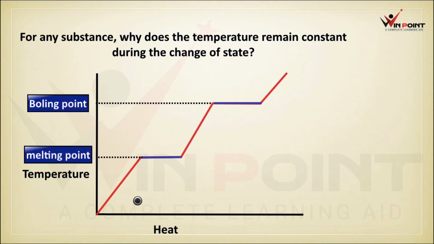We are taking a solid. The solid is converting into liquid. First, the temperature of the solid is increasing. At the melting point, it is converting into liquid, which means the temperature remains the same. After that, it is converted into liquid. Then again, the temperature is increasing. At the boiling point, the temperature remains the same while the liquid is converting into vapor. Then again, the temperature is increasing. It is a process. Why does the temperature remain constant during the change of state?